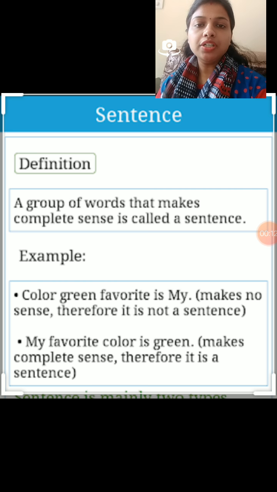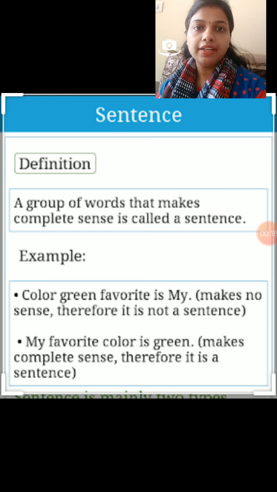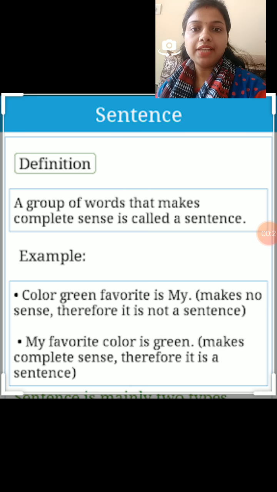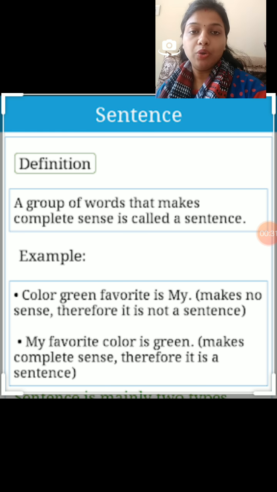Today we are going to learn about sentence. Now, first of all, what do you mean by sentence? A group of words that makes complete sense is called a sentence. For example, my favorite color is green. Here, all words are joined in a manner which is giving us a meaningful sense. That is why it is a sentence.